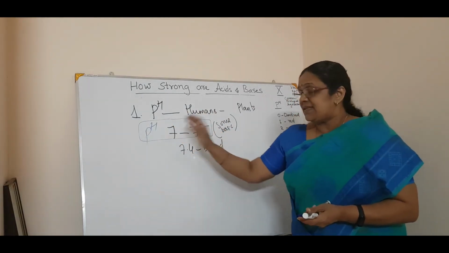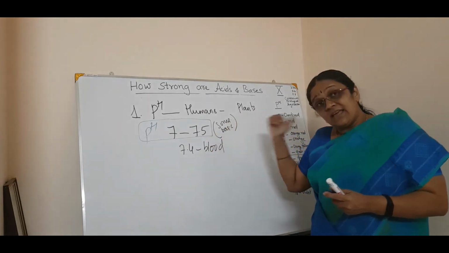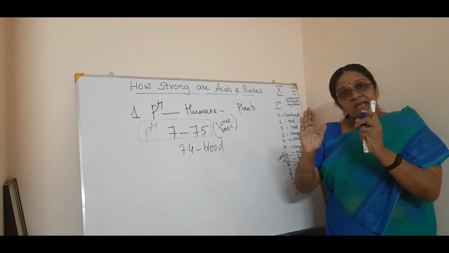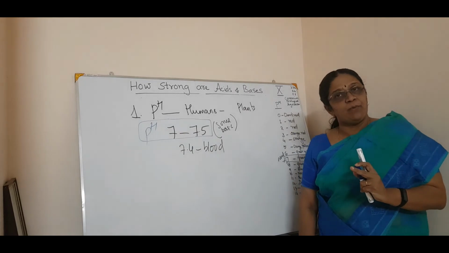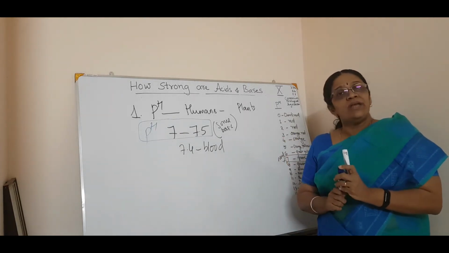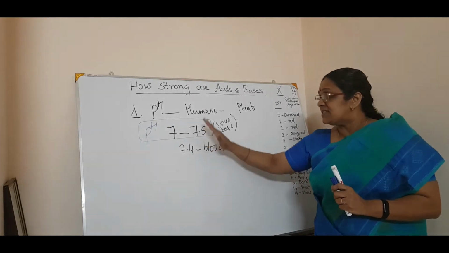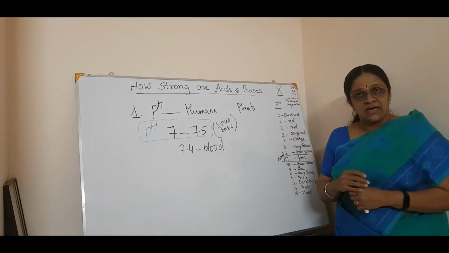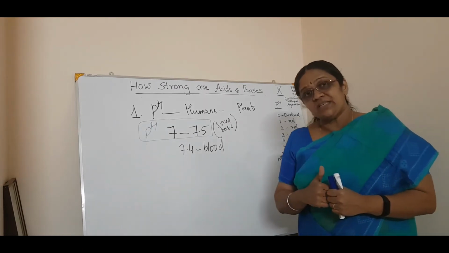If it is less than 7, there may be a problem, or greater than 7.5, again there will be a problem. So it must be in the pH range between 7 and 7.5. Then only our body works well. So that is concerned with our body, the humans or living organisms. Now, have you heard of acid rains?